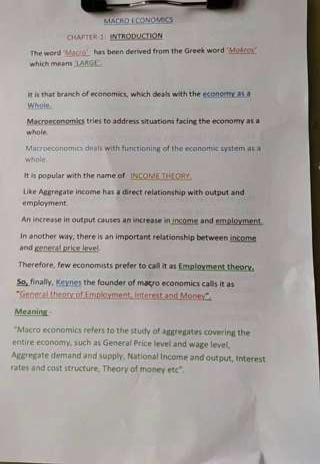So when the output increases, it will increase income and employment. Why? Because when the output increases, like products, when the production is increased, it will increase the employment opportunities. So when the employment opportunities are increased, that time the people will get income. So that's why when the output increases, it will increase the income and employment. So a few economists call it employment theory. Macroeconomics is called income theory, also called employment theory.